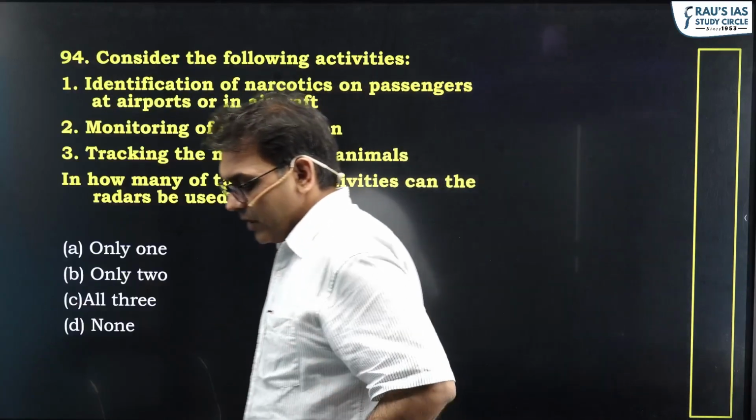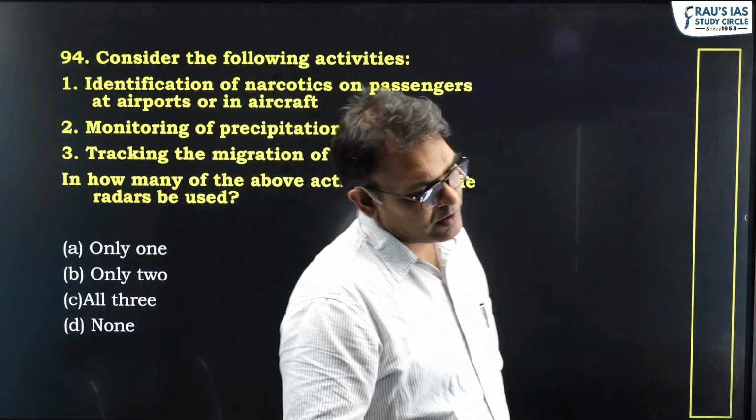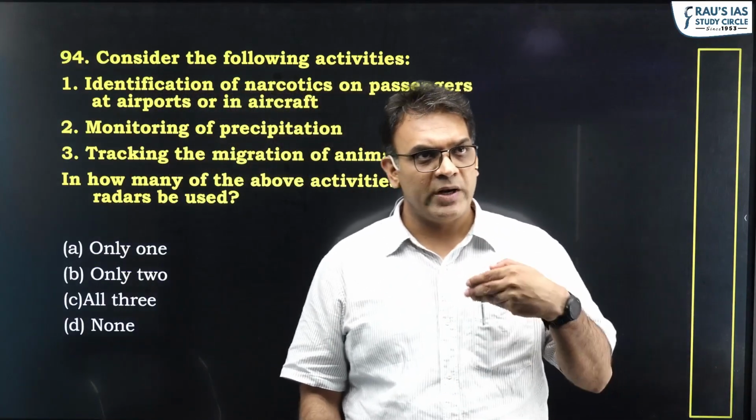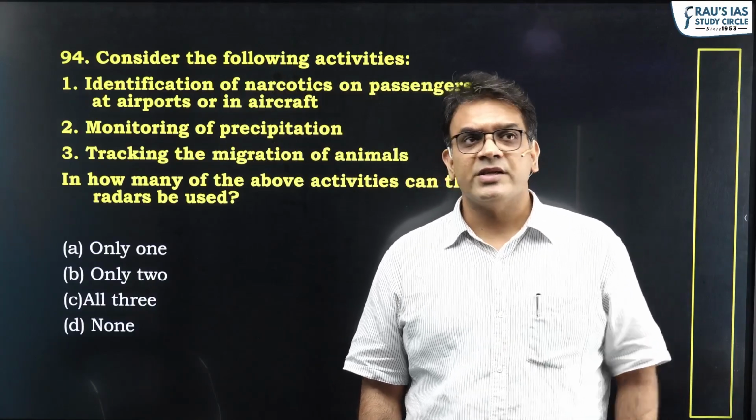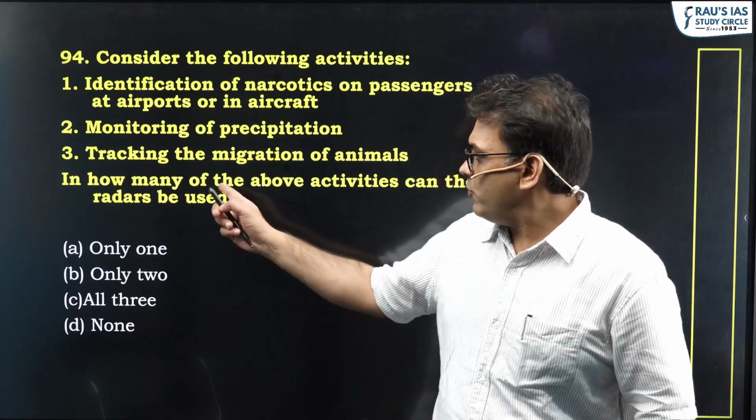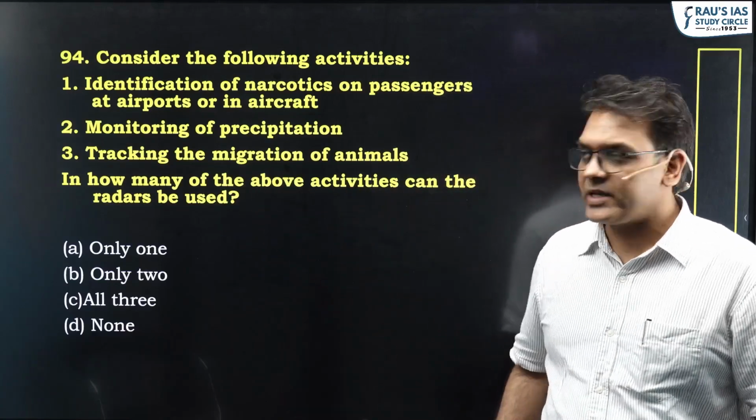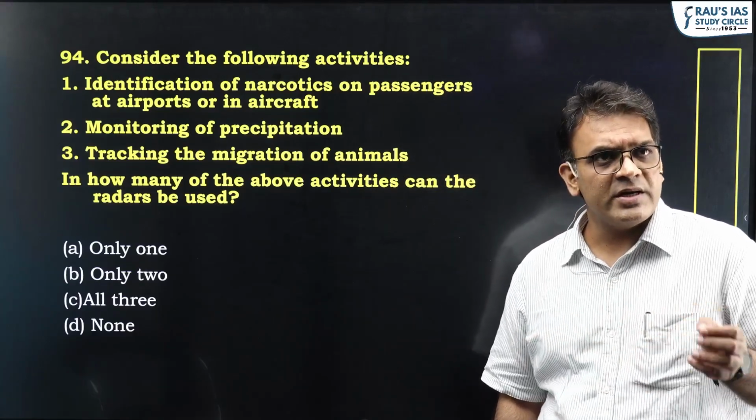Now, the next question I want to take up is question number 94. Fairly easy question again. Whenever you hear about remote sensing, if you understand the basic principles of remote sensing, it is fairly easy to answer this question. In how many of the above activities can the radars be used? Radar is what? Radio amplification, detection, and ranging.